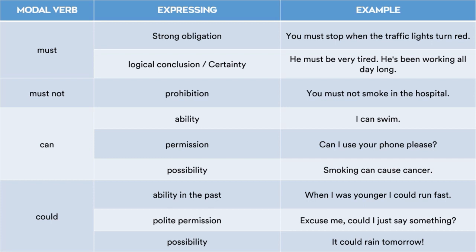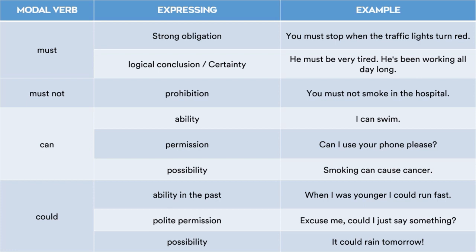And then possibility. Smoking can cause cancer. There is a possibility. Smoking can also maybe not cause it, so there is an uncertainty, but there is a possibility that smoking can cause cancer. So the modal can is used to express three different things. One is ability: I can swim. Permission: can I use your phone please? A possibility: smoking can cause cancer.